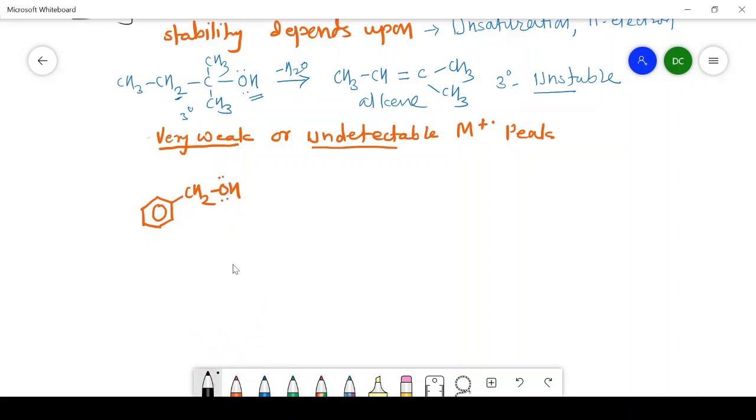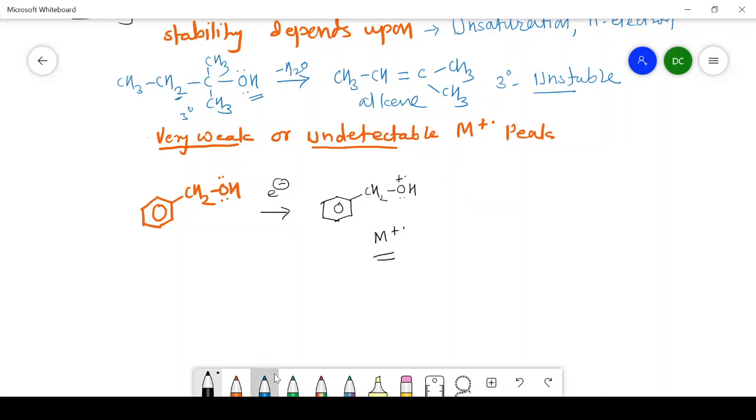This is nothing but benzyl alcohol, and when it undergoes ionization, it forms: the benzene ring remains as it is, then CH2, then OH. Oxygen contains a positive charge and a lone pair of electrons. This is the molecular ion of the aromatic alcohol, benzyl alcohol.